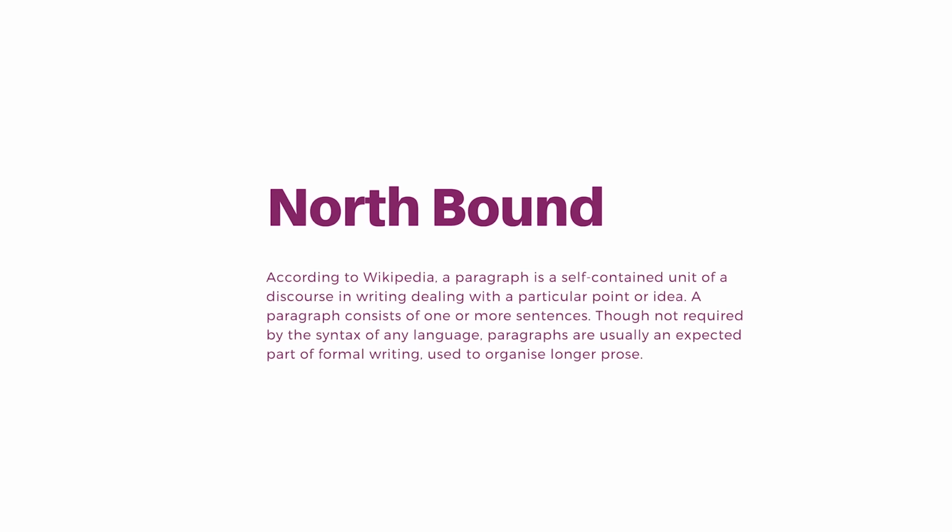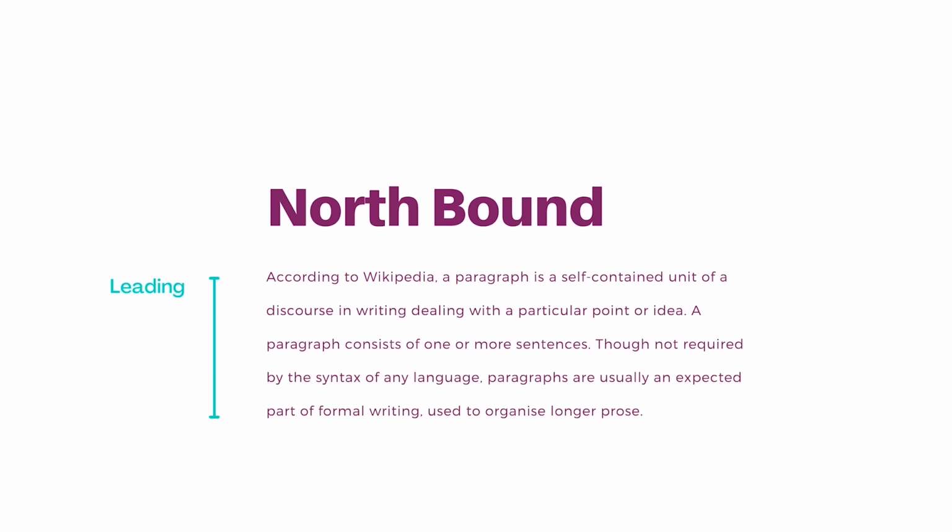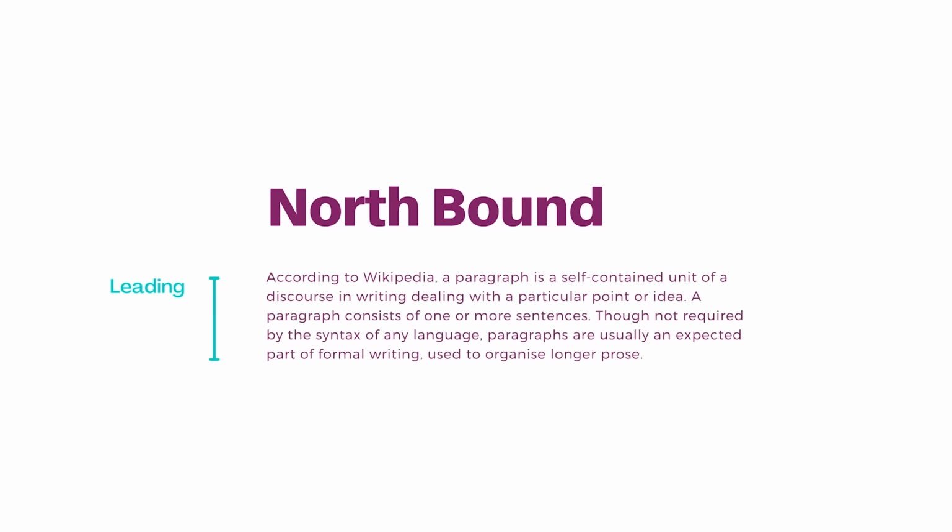Now let's get vertical. Leading, or line spacing, is the vertical space between lines. Adjusting this can have a significant impact on how easy a block of text is to read. Most word processing and design programs have a default or auto setting, which is often a bit too narrow. The common recommendation is to make your leading 120 to 150% larger than the point size of your text. So, if your text is 12 point, the ideal leading might sit between 14 to 18 point.